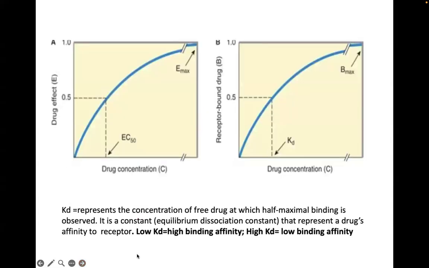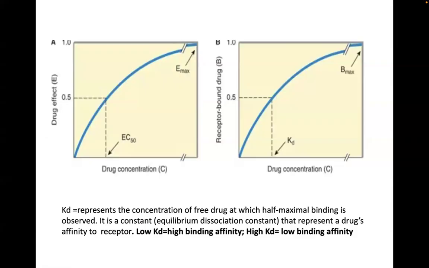So if you look at this curve, on curve A, that's a reflection of your EC50. The EC50 is the drug concentration at which you get 50% of the maximal effect of the drug. Now, when this is translated into the drug receptor relationship, we use the term KD.